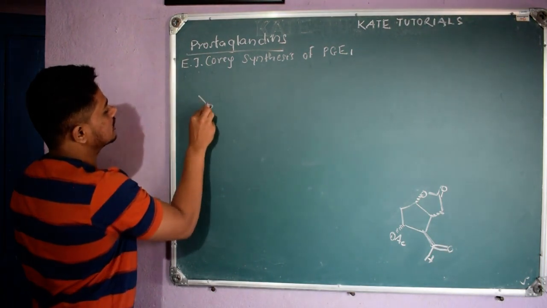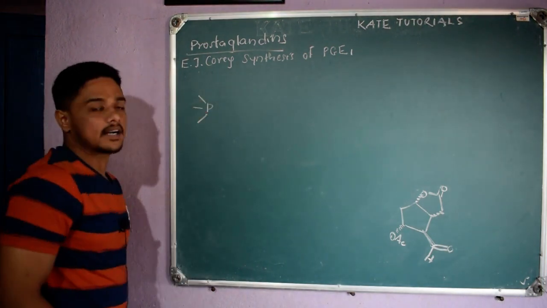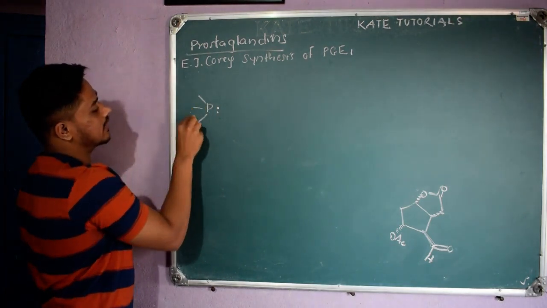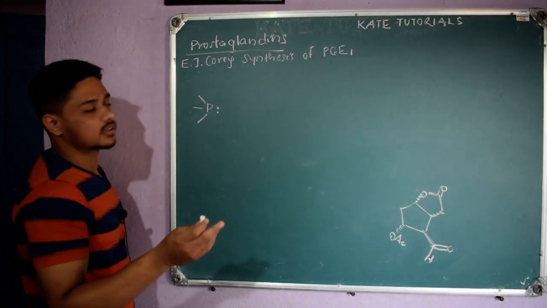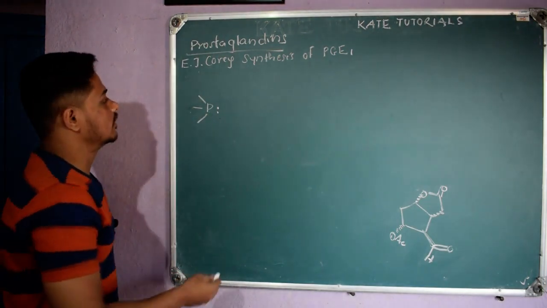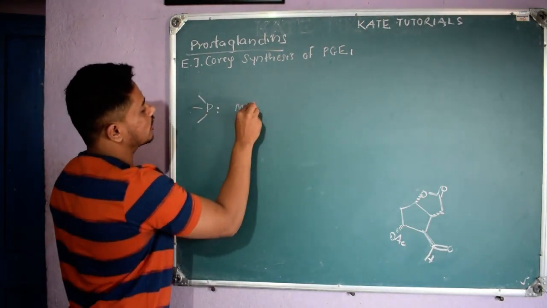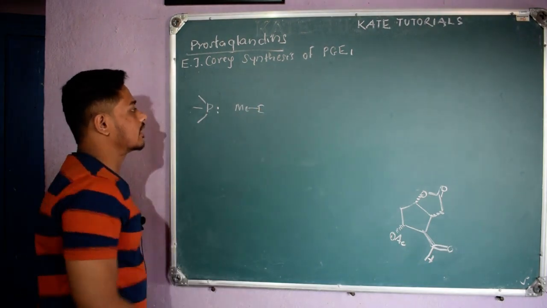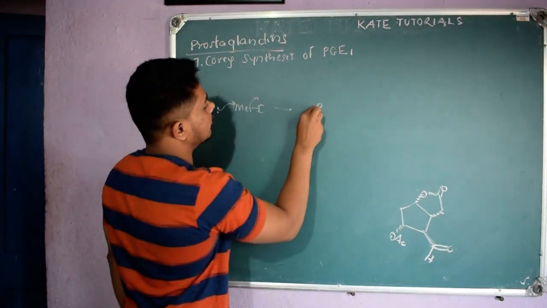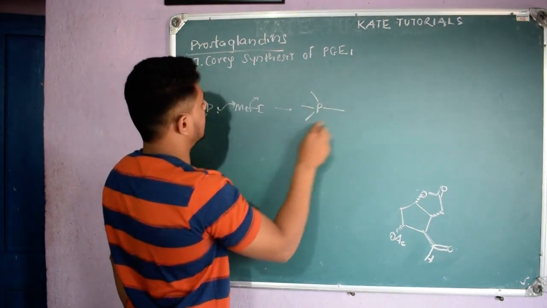So what is this? Right, this is phosphine containing 3 methyl groups. Simply, if I draw a line, you should understand that methyls are there, CH3, CH3, CH3, right, methyl. To this, if I add methyl iodide, here the SN2 reaction, I'll get phosphorus with 3 methyl and 1 more methyl.